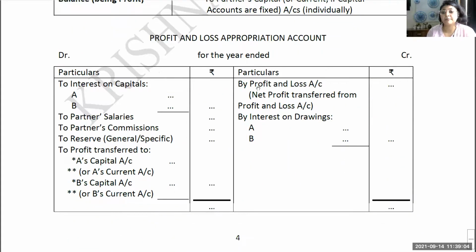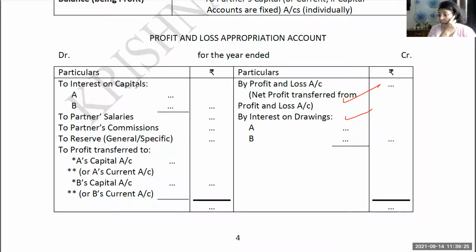First is profit and loss appropriation account. The balance of P&L account will be transferred. So whatever net profit from P&L account is there, it is transferred over here. It comes on the credit side. If there is any interest on drawings charged from the partner, it will come. Since it is income in nature, it will come on the credit side. Ideally, only these two things will come over here.